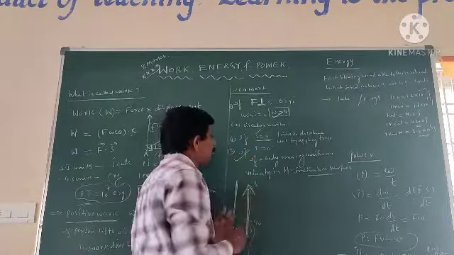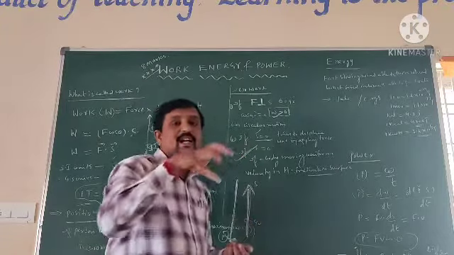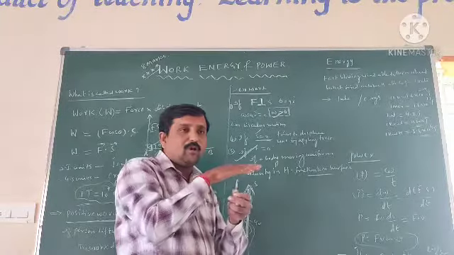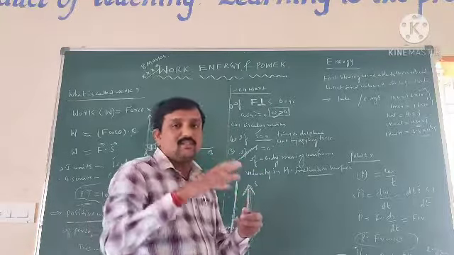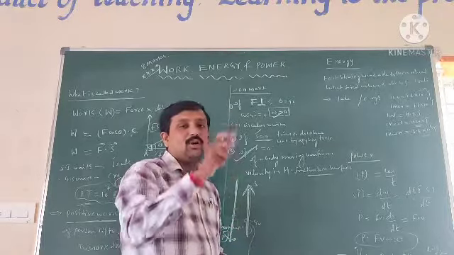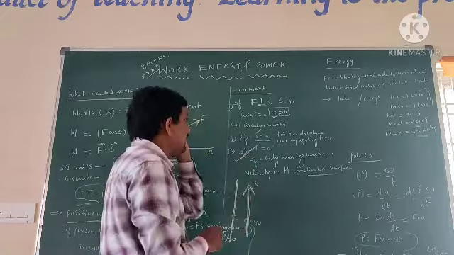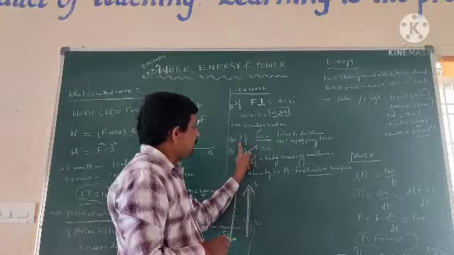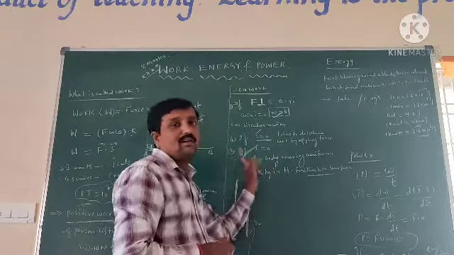Next, if F is equal to 0, it means no external force is acting on that body, so work is 0. For example, when an object is moving on a frictionless horizontal surface with uniform velocity, no external force is acting on the body, so no work is done. So in three cases no work is done: if F is perpendicular to the displacement, if S is equal to 0, and if F is equal to 0.